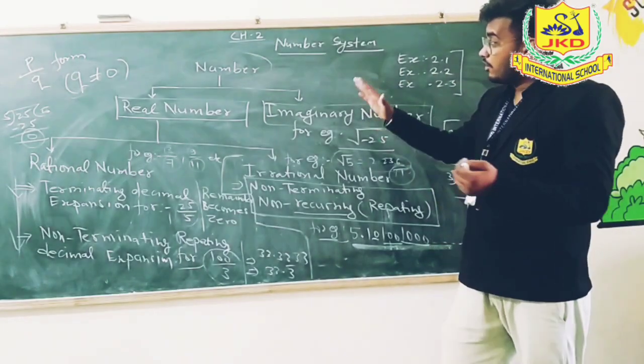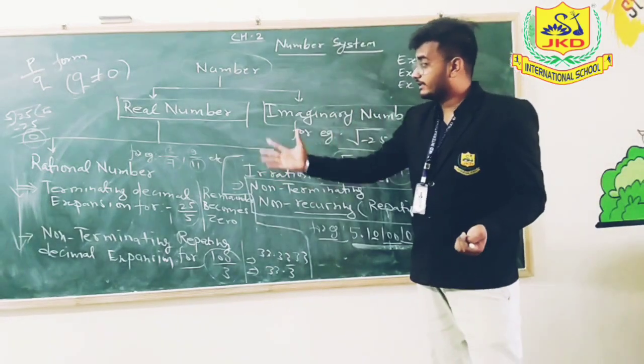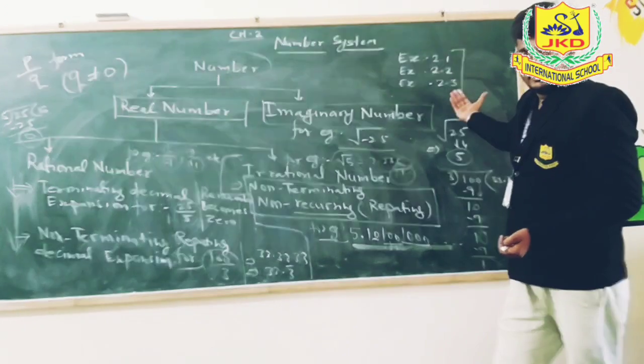We are using all these formulas, all these types of rational and irrational numbers in our further exercises.